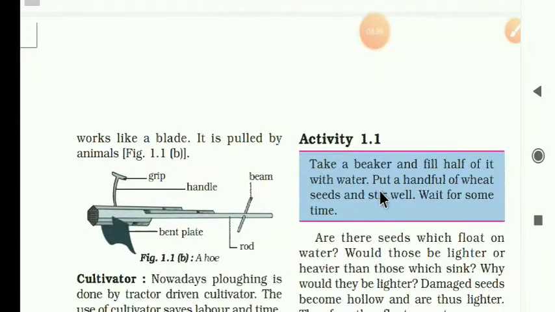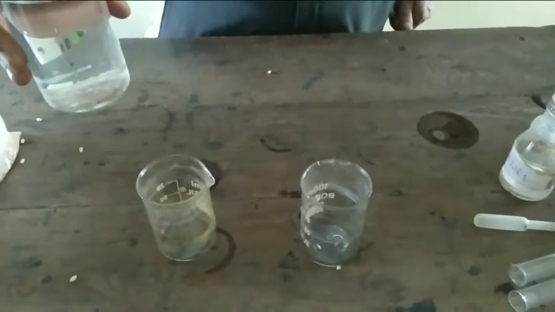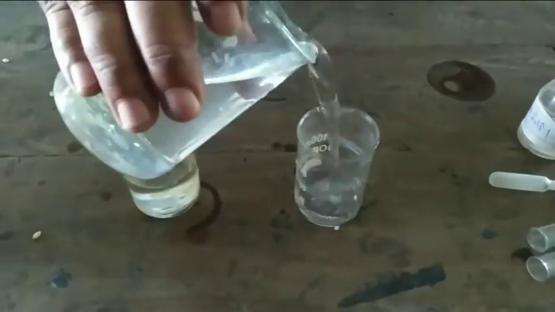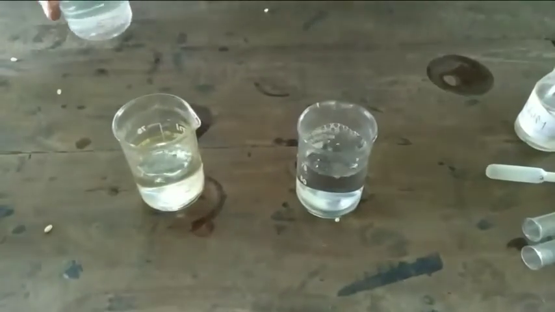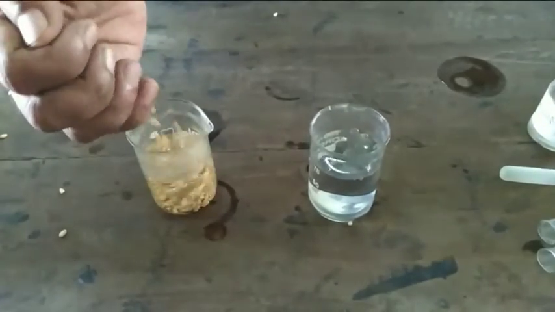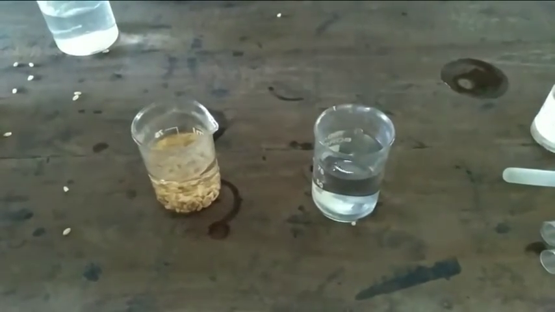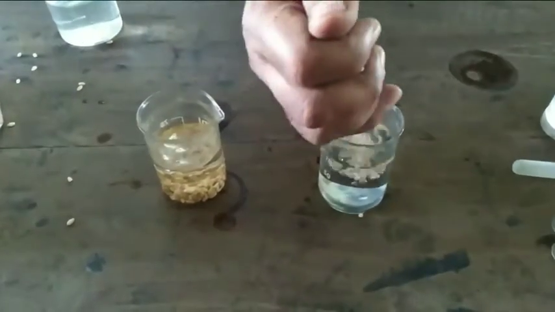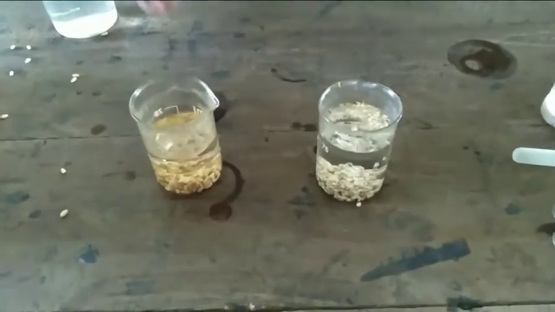Now the next one: take a beaker and fill half of it with water. Put a handful of wheat seeds, stir well, mix well, and wait for some time. Dear students, I will take water in both beakers, and I will put some wheat seeds in one beaker and some jowar seeds in another beaker. Observe the seeds.